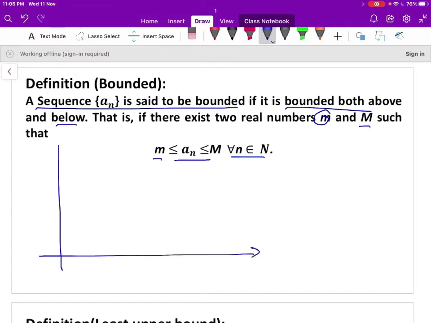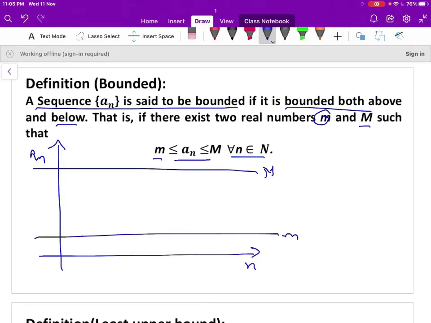On the x-axis you represent n values and the y-axis represents a_n values. There exist two real numbers, capital M and small m. The sequence always lies between them, bounded above and bounded below.